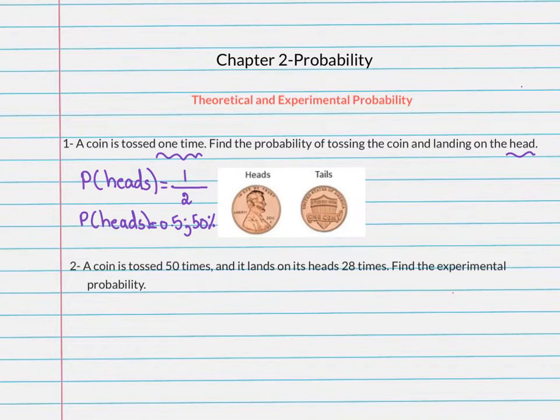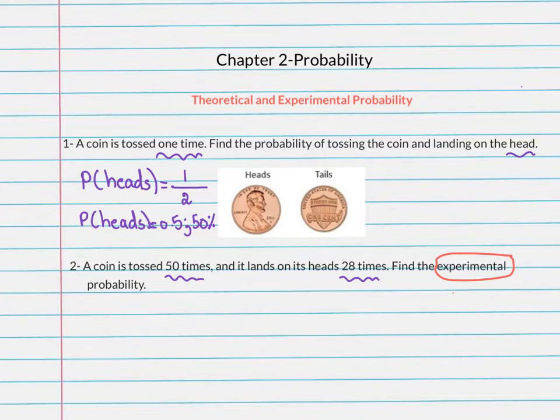Question number 2. A coin is tossed 50 times and it lands on its head 28 times. Find the experimental probability. So here we're introducing a new type of probability. It is known as the experimental probability. Why is it an experimental probability? Because as you notice here, we're not tossing the coin one time. We tossed it 50 times. This means we did an experiment. We did the trials. We kept on throwing it 50 times. And out of those 50 times, it landed on its head 28 times.